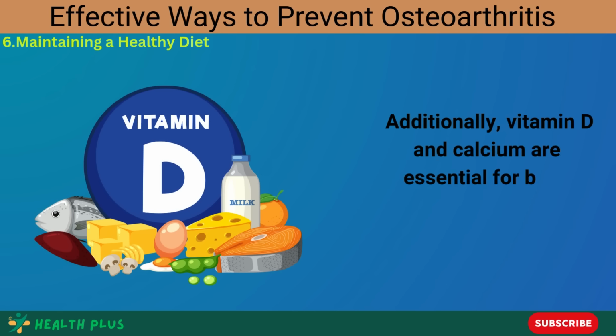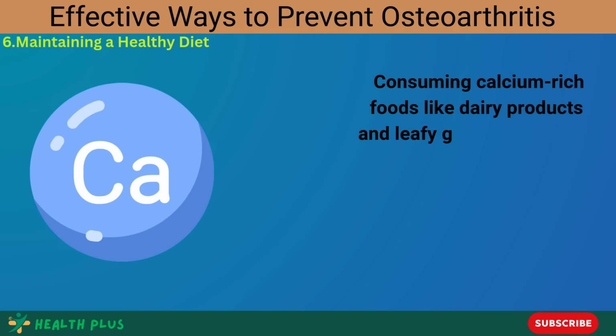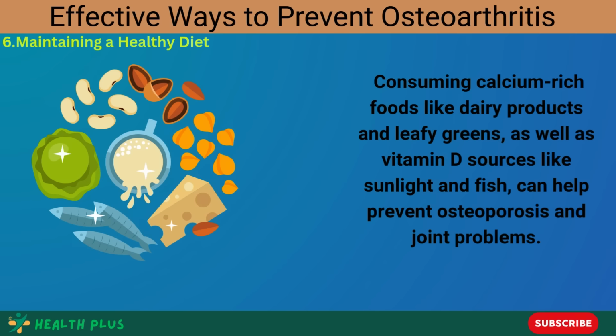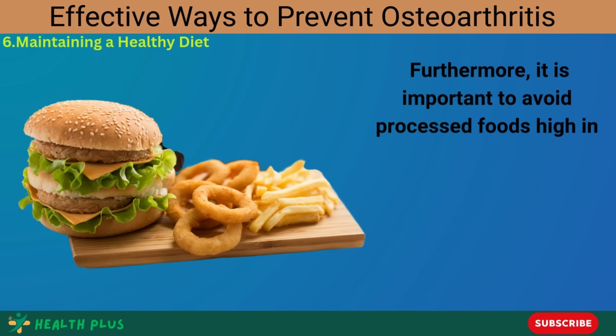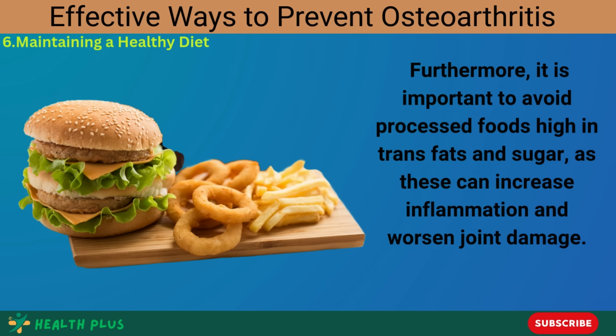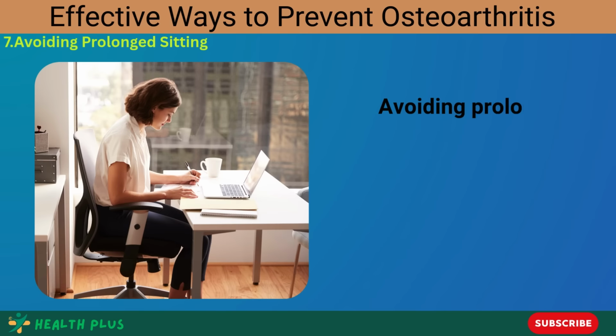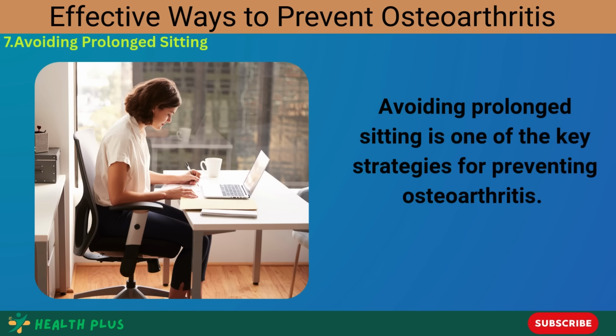Additionally, vitamin D and calcium are essential for bone health. Consuming calcium-rich foods like dairy products and leafy greens, as well as vitamin D sources like sunlight and fish, can help prevent osteoporosis and joint problems. Furthermore, it is important to avoid processed foods high in trans fats and sugar, as these can increase inflammation and worsen joint damage.